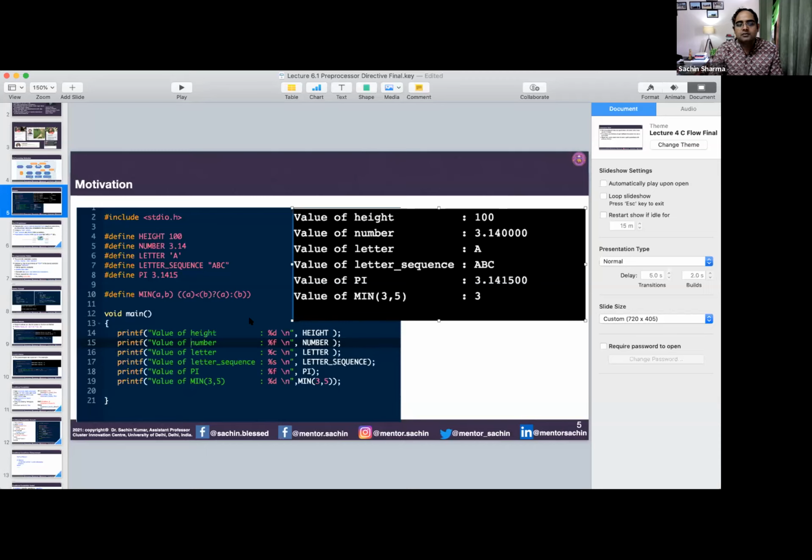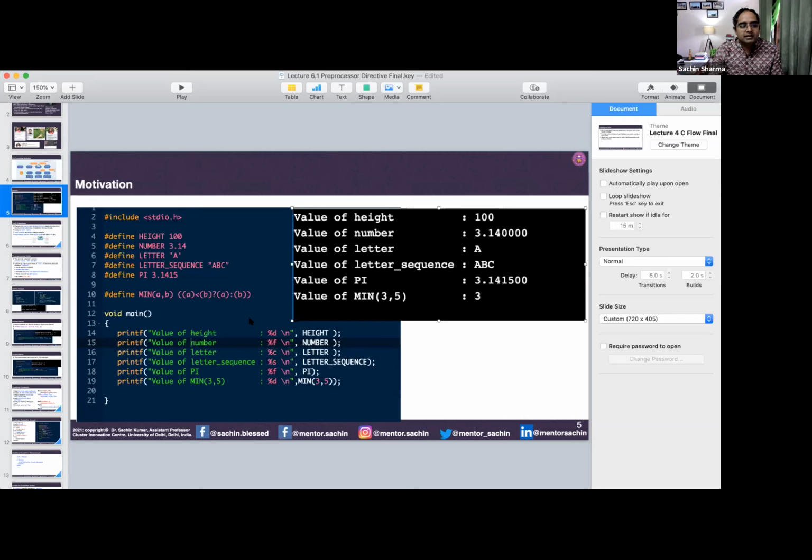The name is given to it; it is not a variable, it is just an identifier. Whenever this name occurs in your program, in the pre-processing phase it will be replaced by the actual value. So when you write your program, you see the identifier name, but when the program is converted by the compiler, the name is automatically replaced by its value. Program readability and understanding increase and the complexity decreases. That is one of our aspects when writing programs.